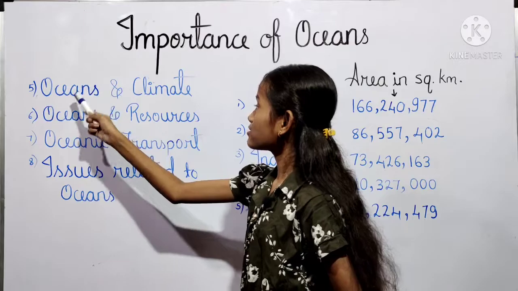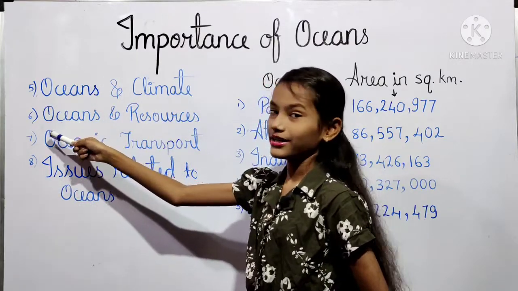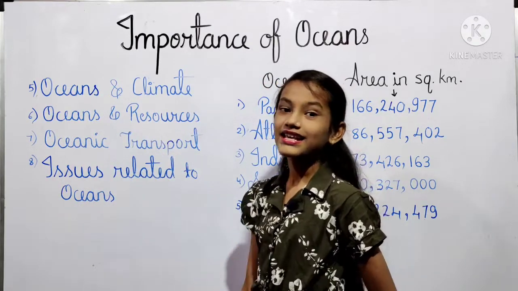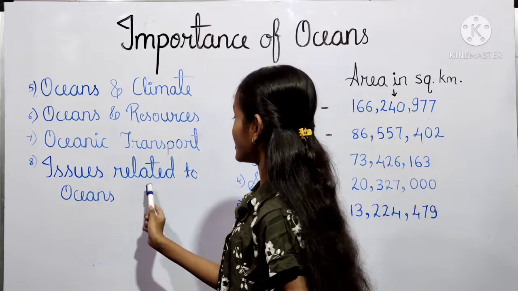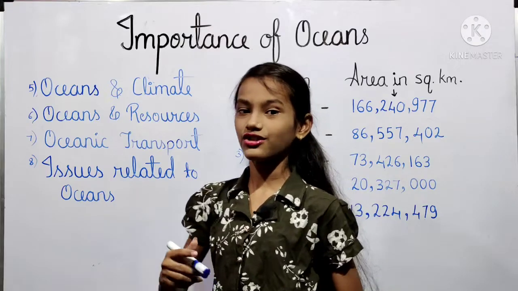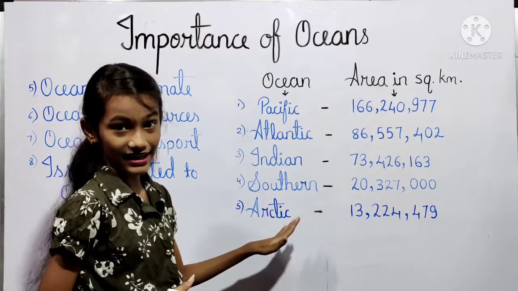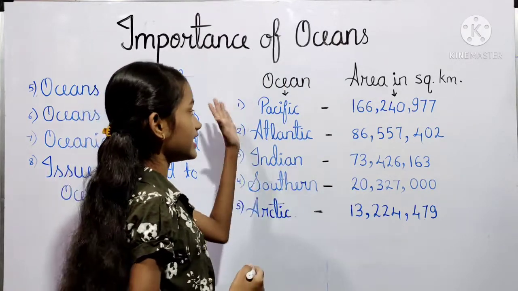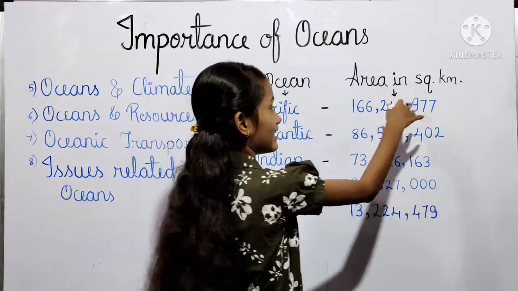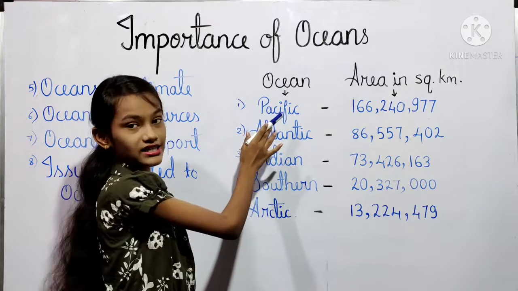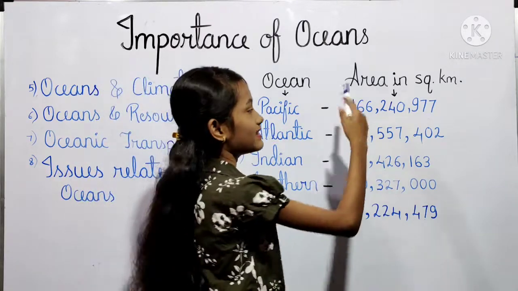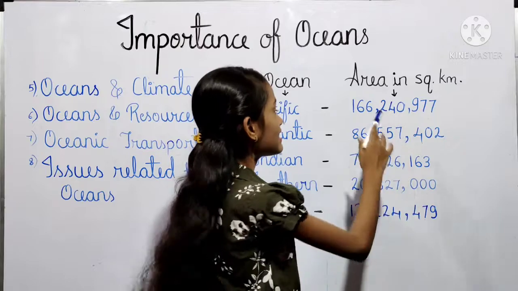The 5th point is Oceans and Climate, the 6th point is Oceans and Resources, the 7th point is Oceanic Transport and the 8th point is Issues related to the ocean. So first of all we will see the diagram. In this diagram we will see the name of the ocean and its area in square kilometers. So first the ocean is the Pacific Ocean and its area in square kilometers is 16 crore 62 lakh